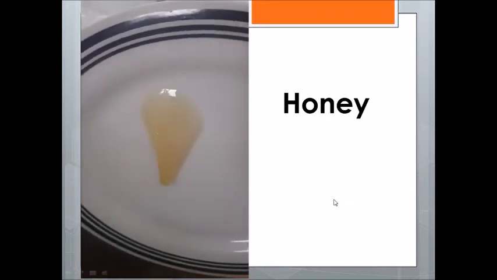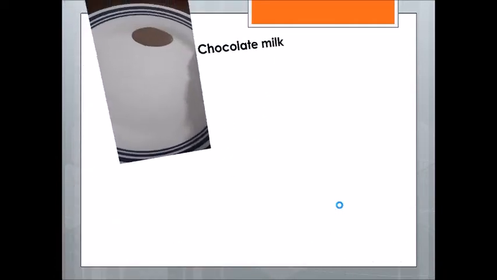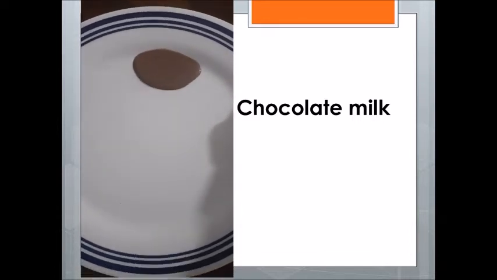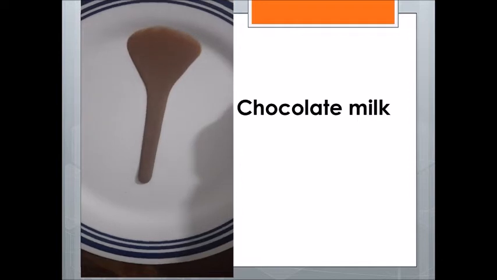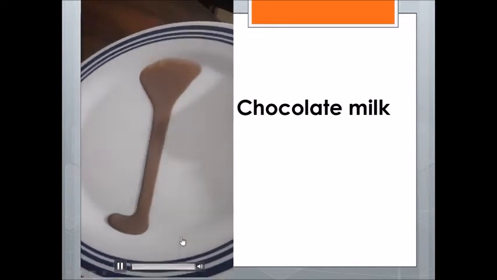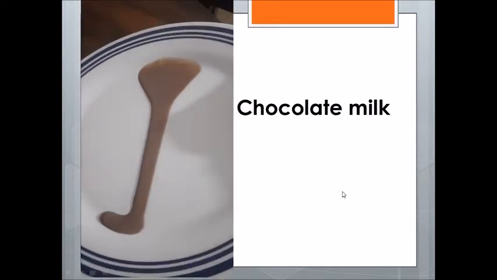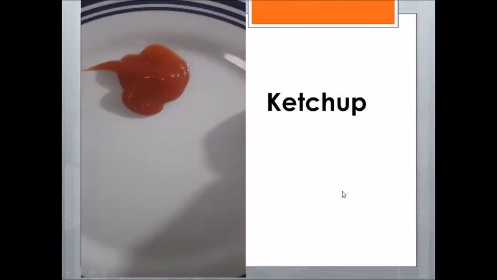Okay, let's see what's next. Chocolate milk. What do you think? Is it going to flow quickly or slowly? Is it thick or thin? Let's see. Okay, it flows quickly, so it's a thin liquid. Very good.